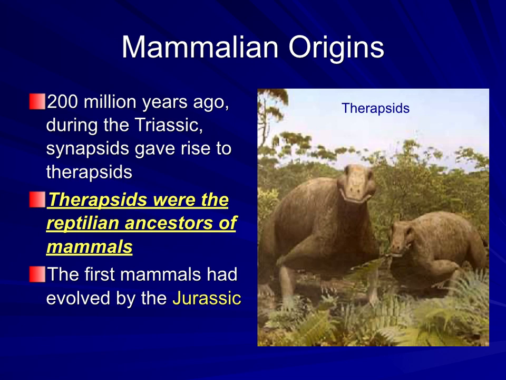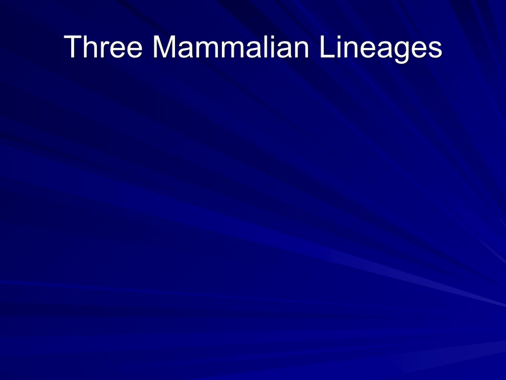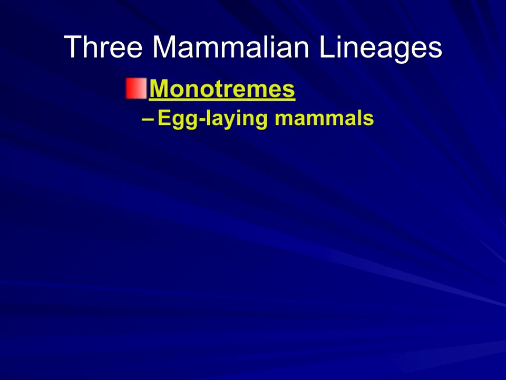So we see the therapsids right here. Here's a picture of what therapsids would have looked like. And those gave rise to the early mammals. So, your mammalian lineages: monotremes are your egg-laying mammals, your duck-billed platypus and your echidna. They still lay eggs, so that's our mammalian link to reptiles.